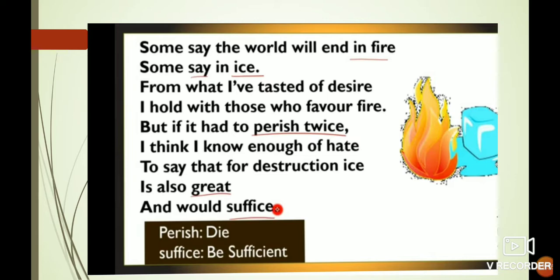Some say the world will end in fire. Some say in ice. From what I have tasted of desire, I hold with those who favor fire. But if it had to perish twice, I think I know enough of hate to say that for destruction ice is also great and would suffice. See, perish means to end. What is the meaning of perish? समाप्त होना या end होना, destroy होना. And what is the meaning of suffice? Be sufficient.